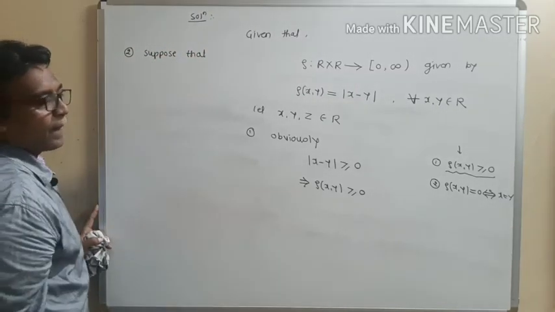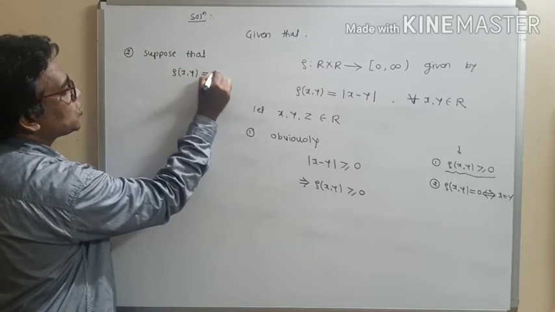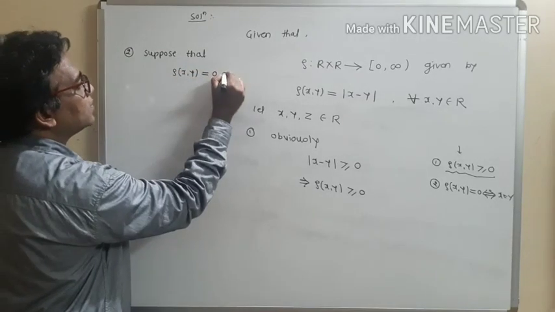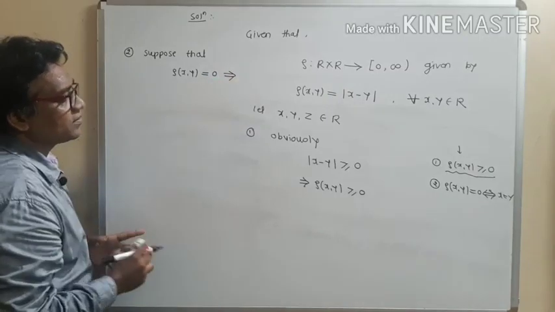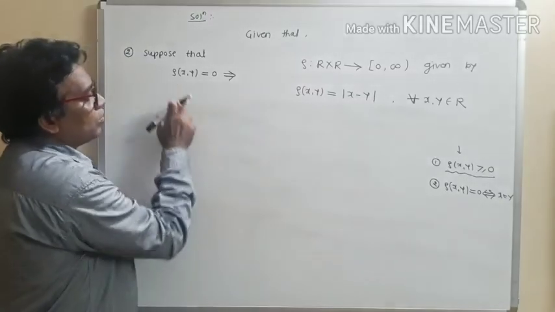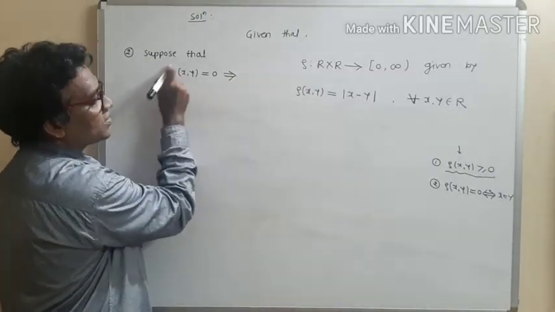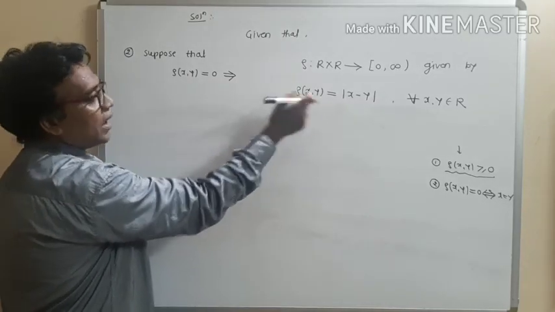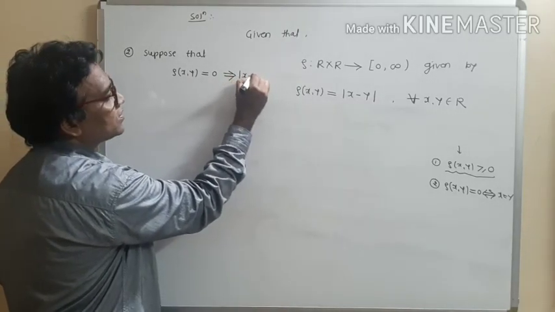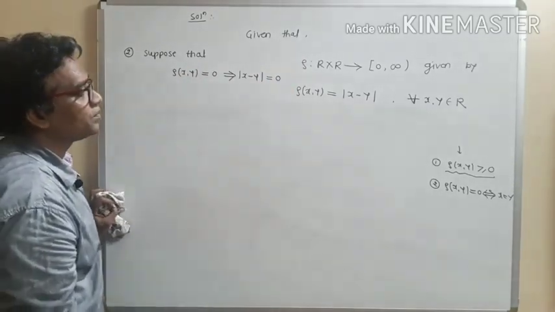Suppose that distance of x, y is equal to 0. This implies, according to the given definition, modulus of x minus y is equal to 0.